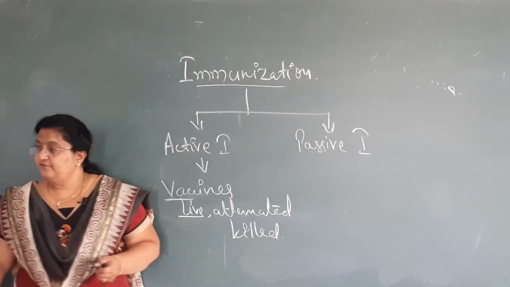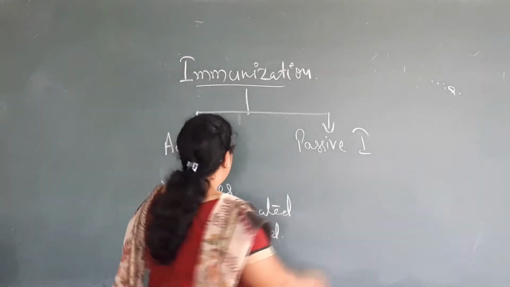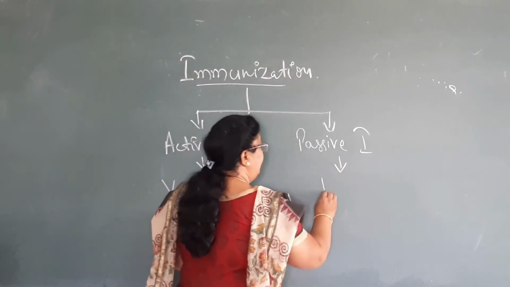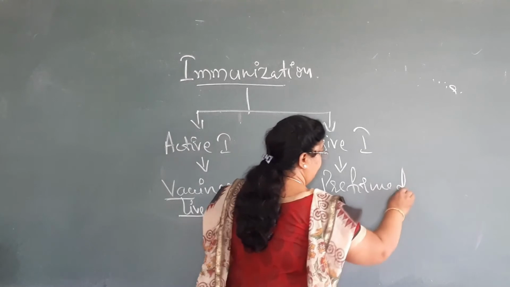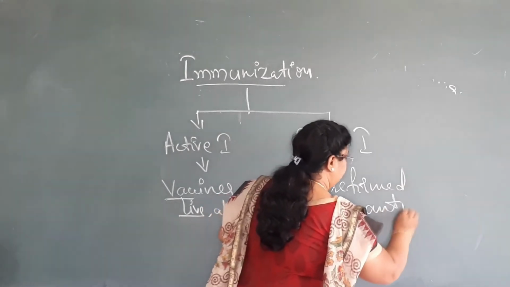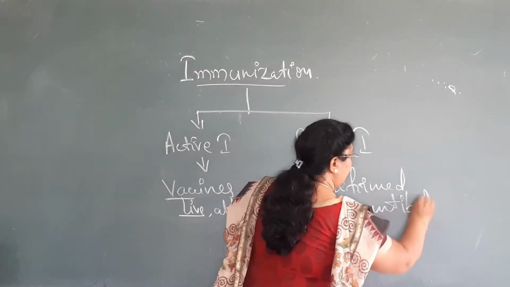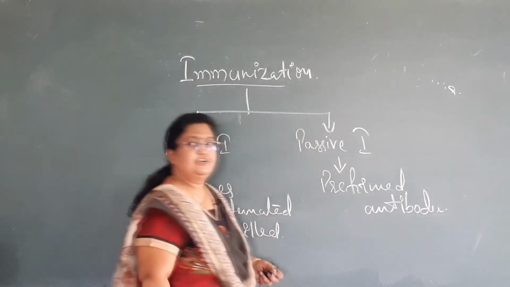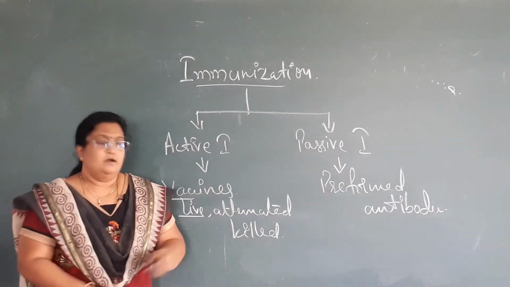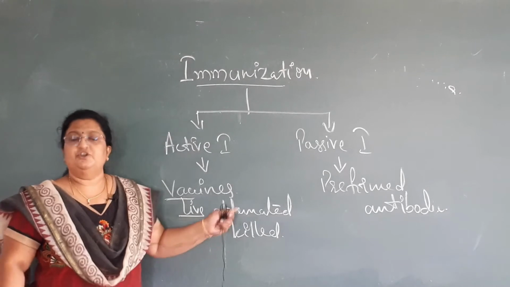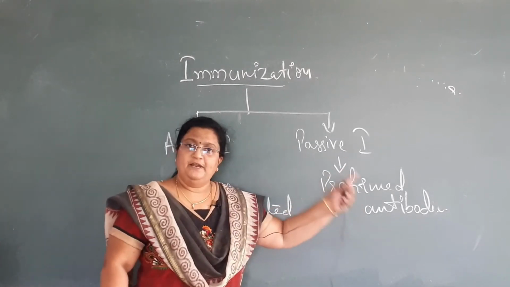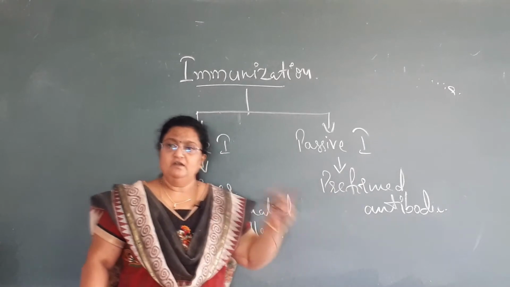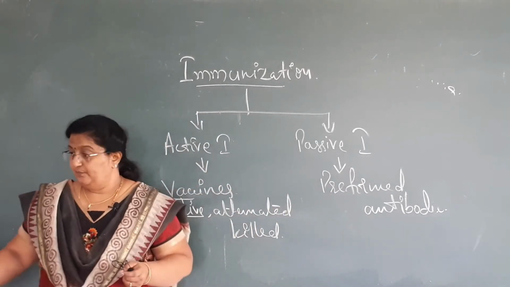Then what is passive immunization? In passive immunization, preformed antibodies are injected in the body. Here we are not provoking the generation of antibodies; already preformed antibodies are injected in the body, which is called passive immunization.